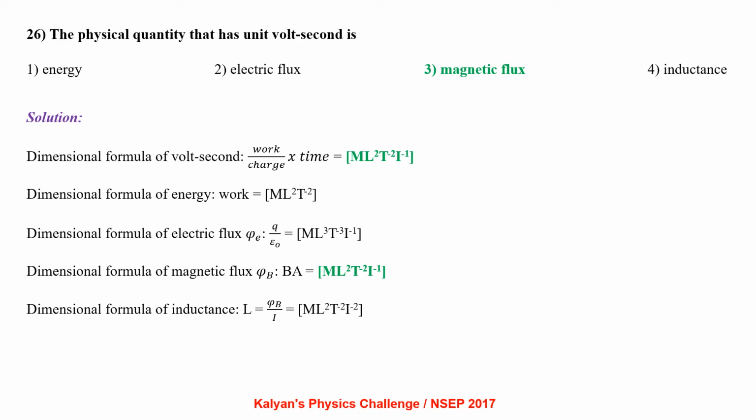Dimensional formula of electric flux is q by epsilon naught, M L cubed T power minus 3 I power minus 1. Dimensional formula of magnetic flux, B into A, is M L squared T power minus 2 I power minus 1. Dimensional formula of inductance, phi B by I, is M L squared T power minus 2 I power minus 2. So the correct option is 3.